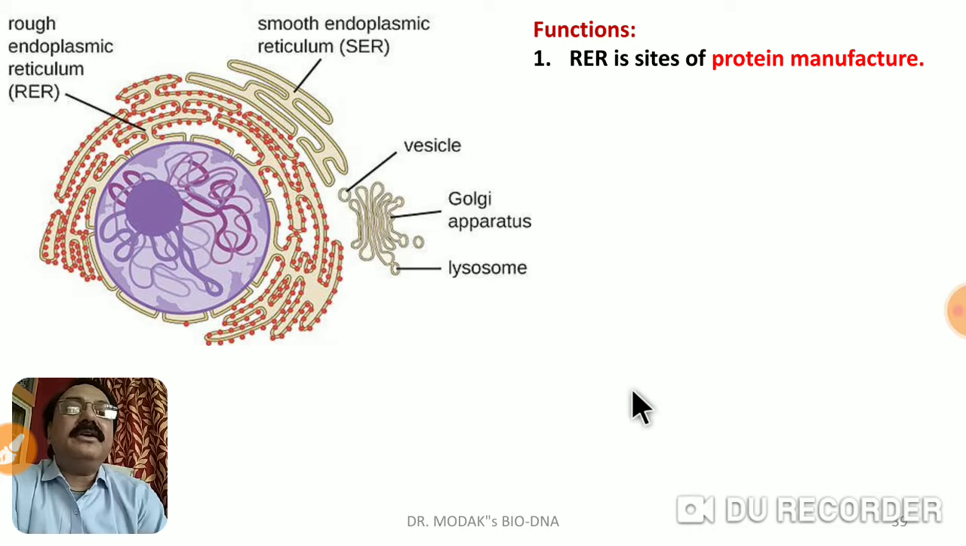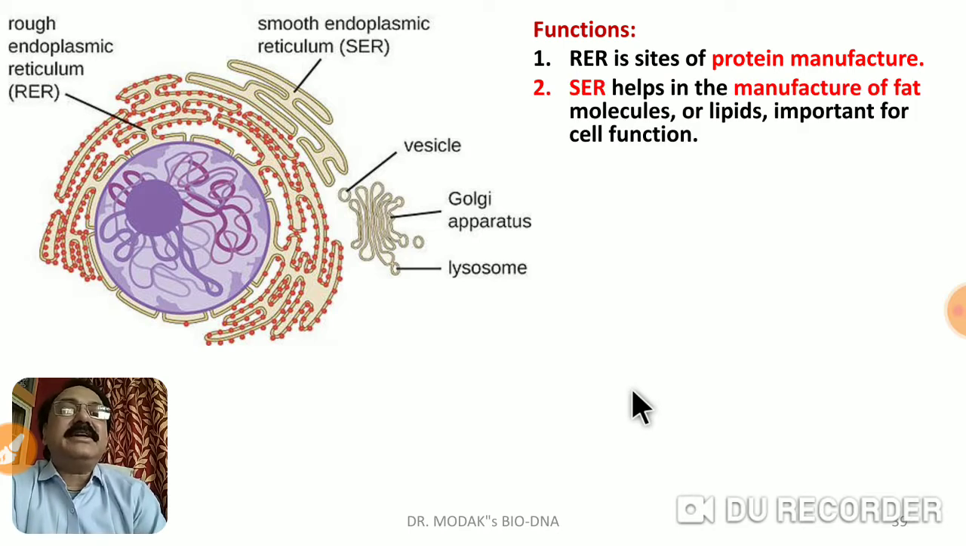Then let me go further talking about the function. As I explained to you, RER is a site of protein synthesis. Then SER, that is smooth endoplasmic reticulum, helps in manufacture of the fat molecules or the lipids that are important for the cell function, as we have seen earlier that the plasma membrane is made up of lipids. Endoplasmic reticulum always forms a network system. It forms the channels internally, and therefore the material can move from here to here and from here to here.